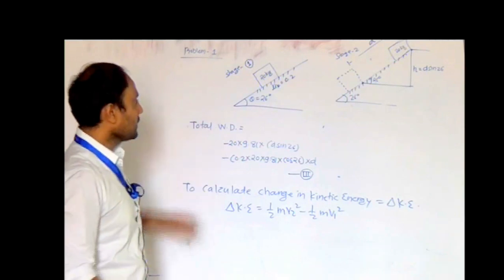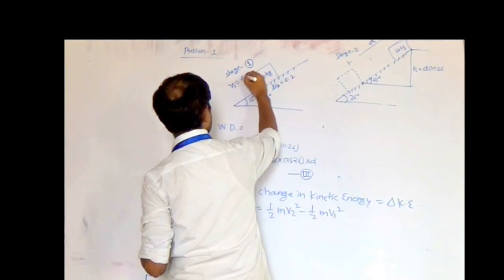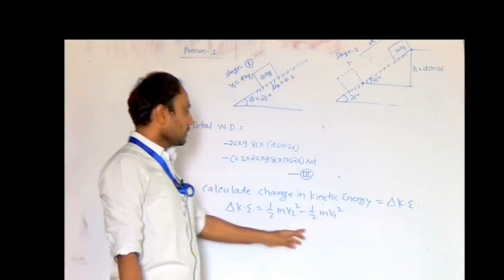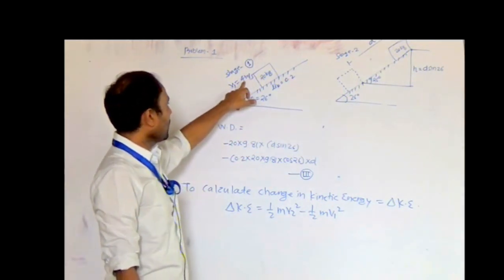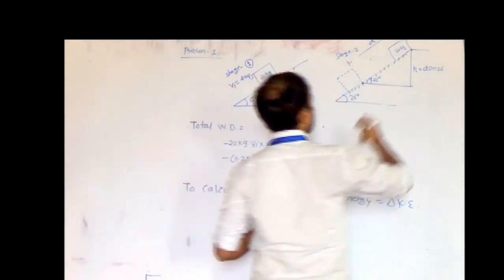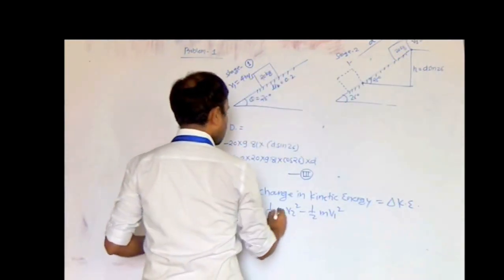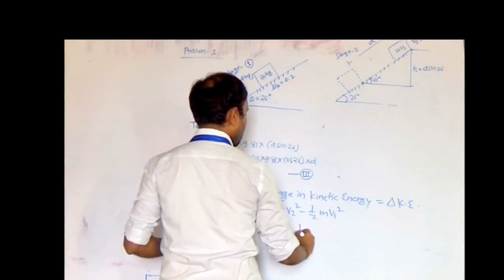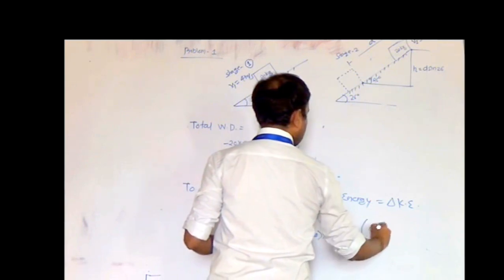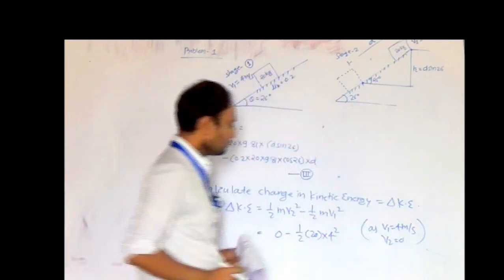Already we have studied that the block is pushed with a velocity of 4 meter per second. So in stage 1, v1 was equal to 4 meter per second, which was mentioned in the problem. So the initial kinetic energy is half m into 4 square, and finally the block is coming to rest. So v2 will be equal to 0. The change in kinetic energy will be 0 minus half, the mass of the block is 20, into 4 square. So this is the change in kinetic energy.